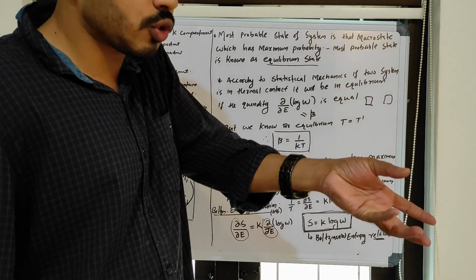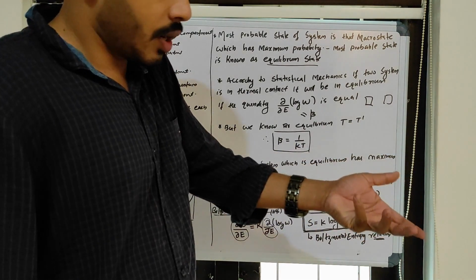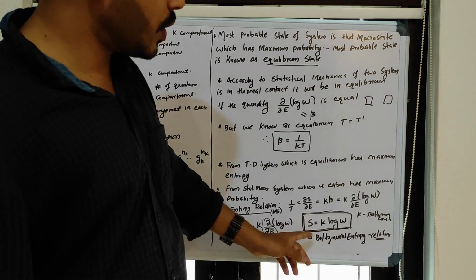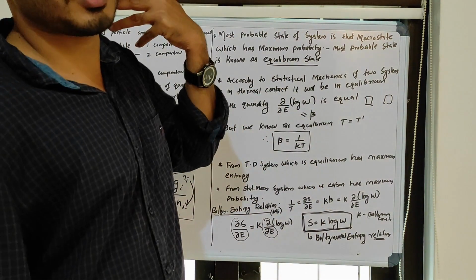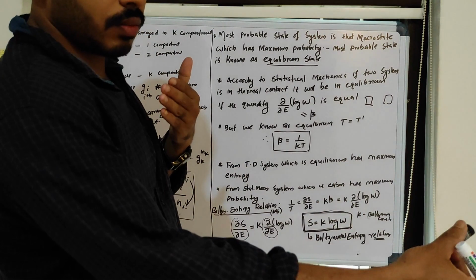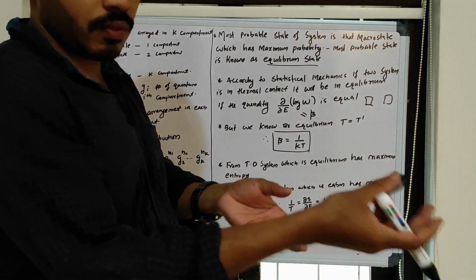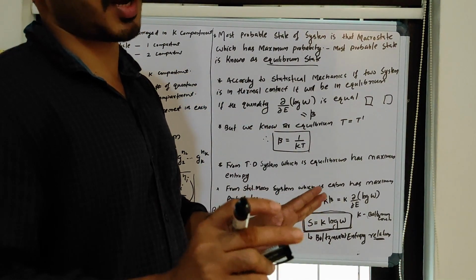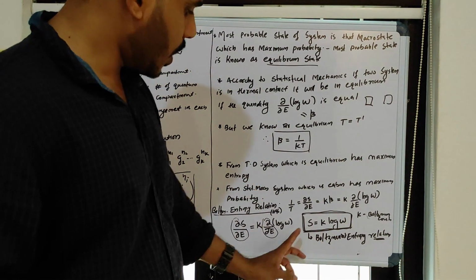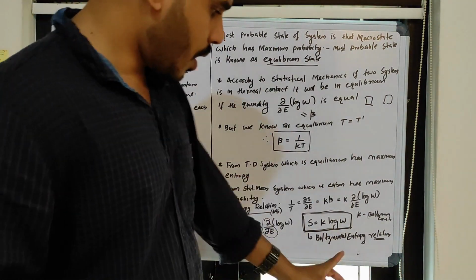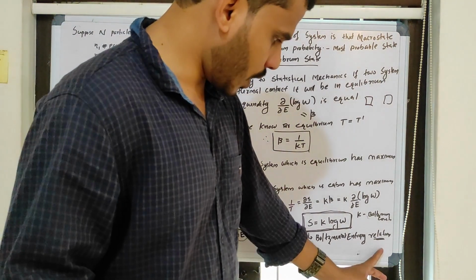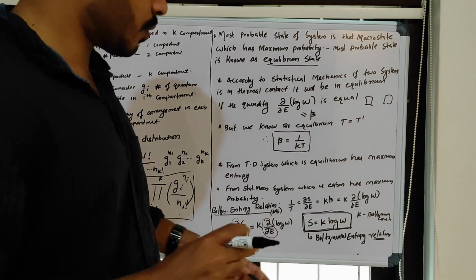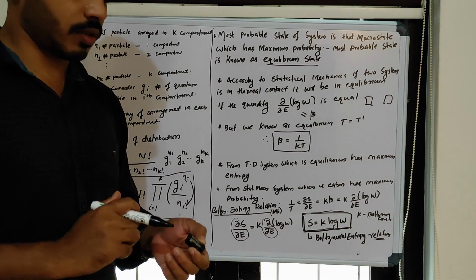Once we know the microscopic arrangement, that is the number of microstates, we can find the entropy, and once we know the entropy, we can find all other thermodynamic parameters. This relation is called Boltzmann's entropy relation, where k is called the Boltzmann constant. This is a very famous equation. Such an equation is called a bridging equation.